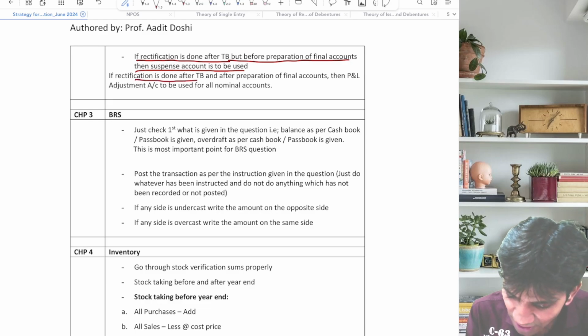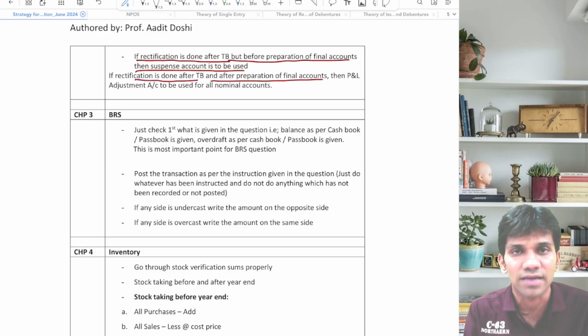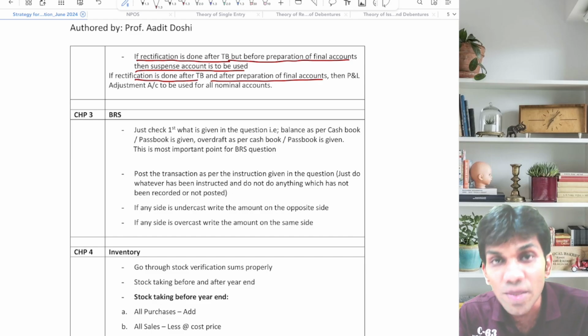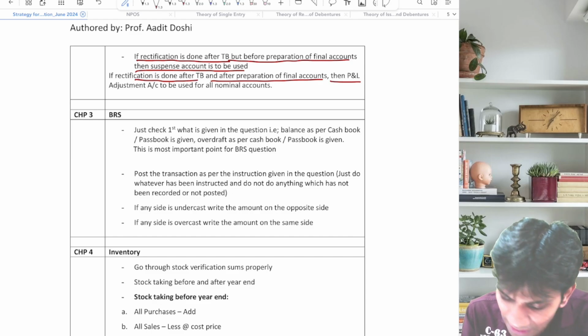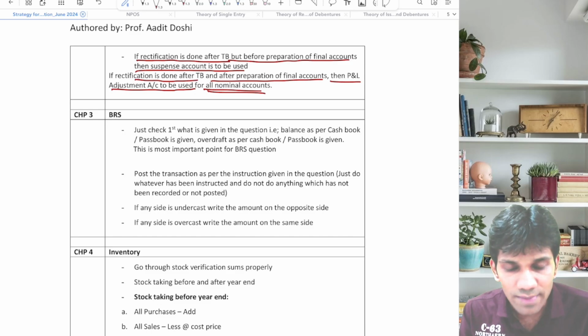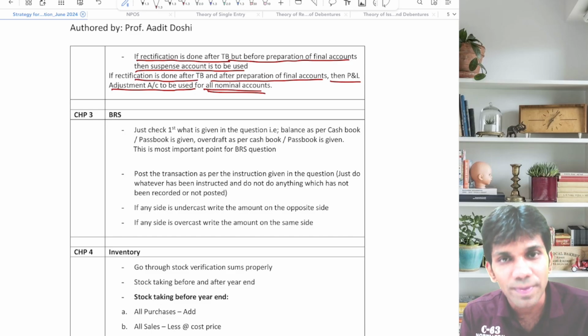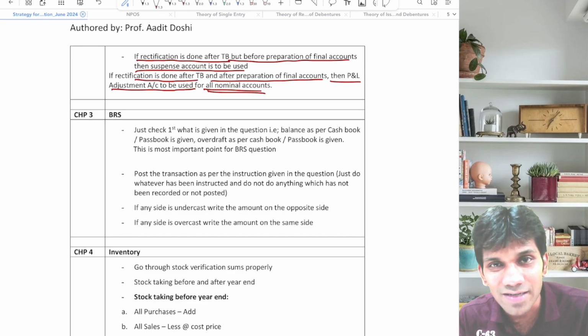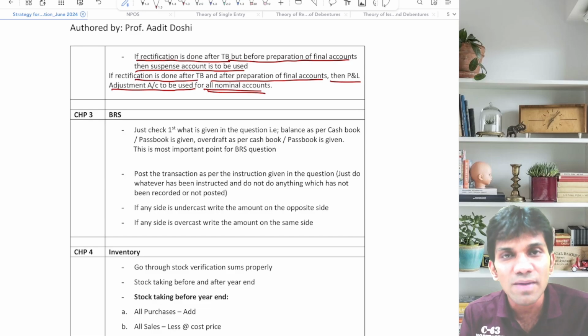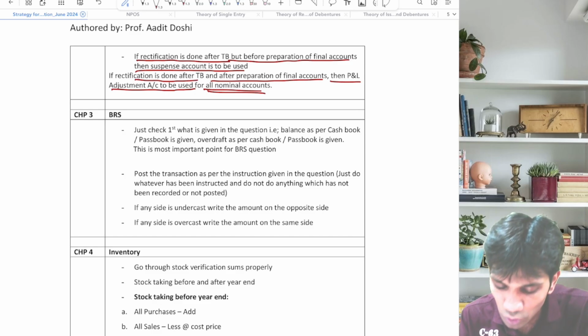If rectification is done after the trial balance and after preparation of final accounts, meaning the trial balance is made, the final accounts are also made, and then you find out some errors, then the P&L adjustment account should be used for all nominal accounts. So if the trial balance and final accounts are prepared, and then you locate some errors, all nominal accounts will be replaced by the P&L adjustment account. Please make a note for the same.